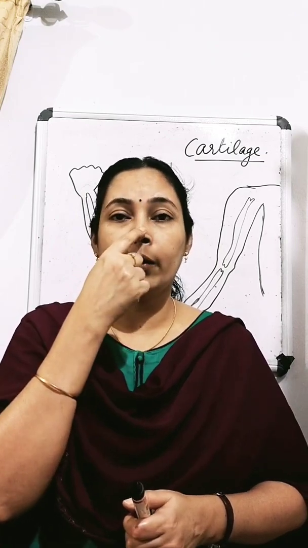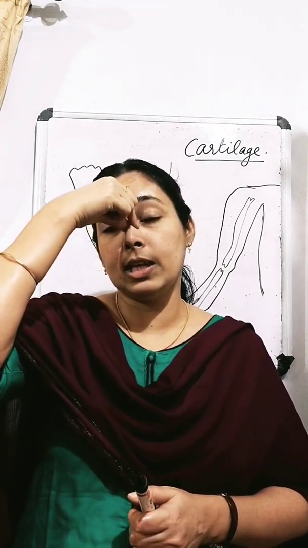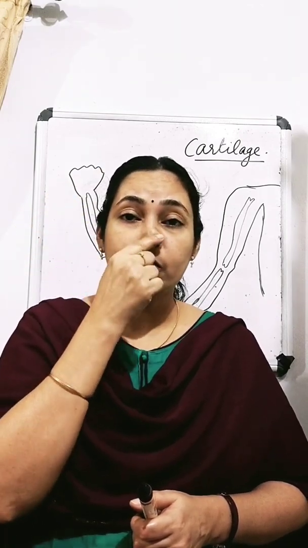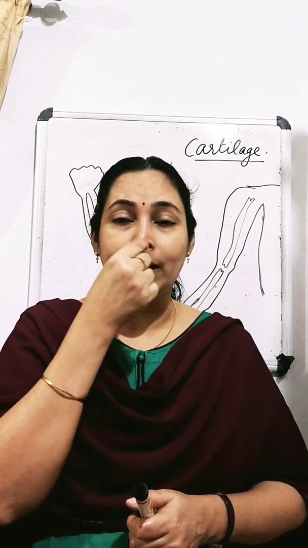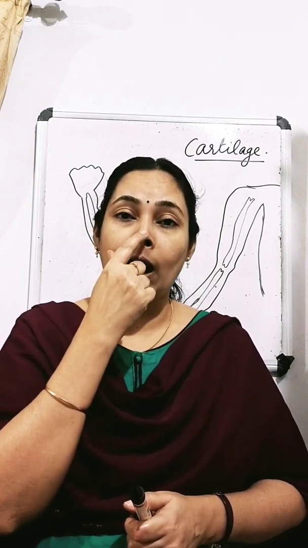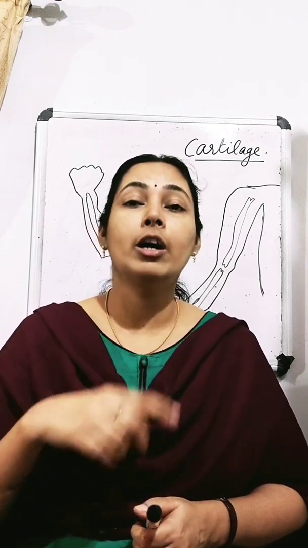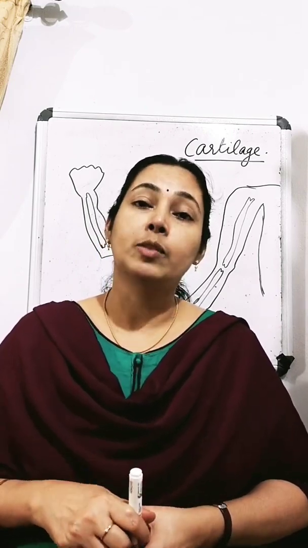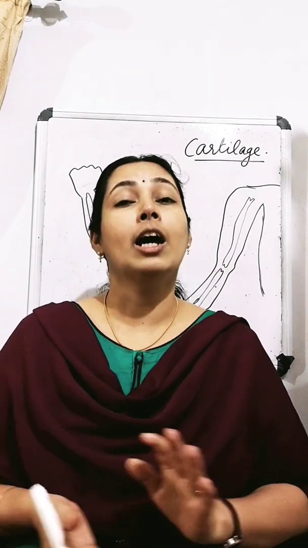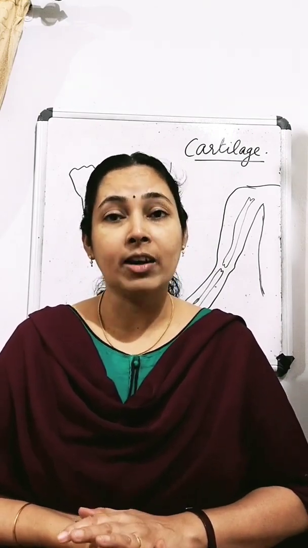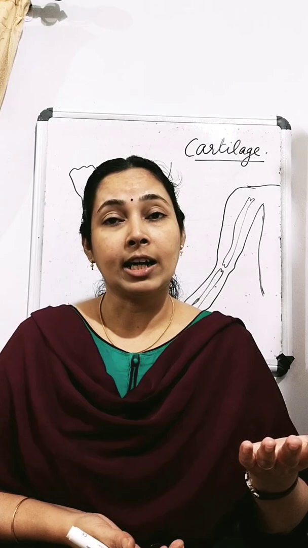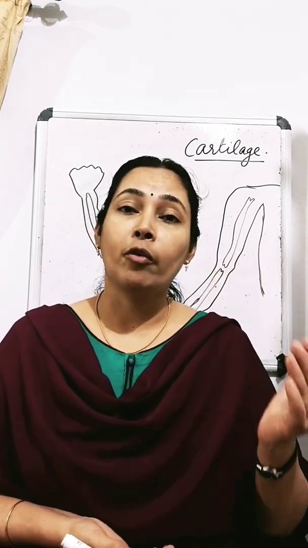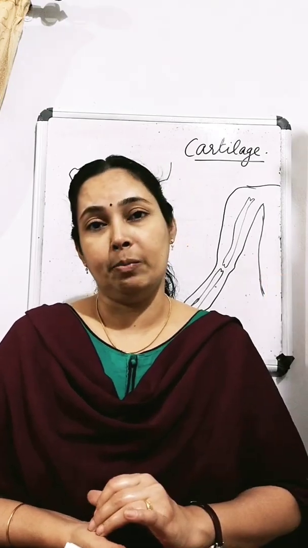And we can see in our nose, when we press here it is hard. So here we can see bone. But what about the tip? The tip is flexible. We can bend it. So the cartilage is present in the tip of our nose also. So in addition to bones and joints, what is also there in our skeleton? Cartilage is also present in our skeleton. So what does cartilage mean? They are not as hard as a bone. They are soft bones which are flexible.